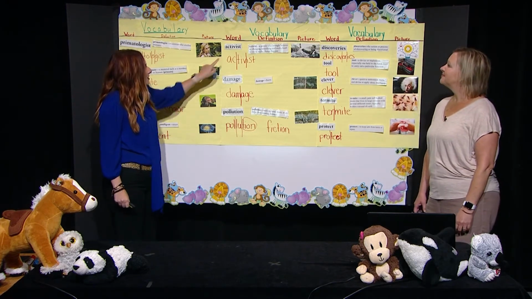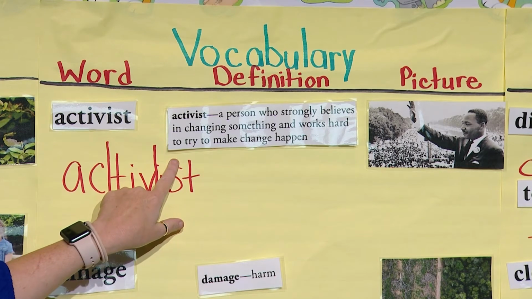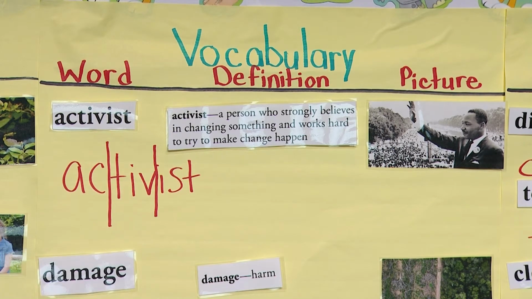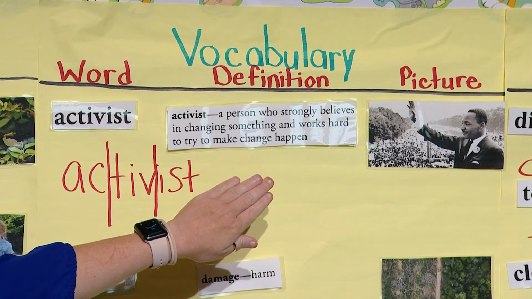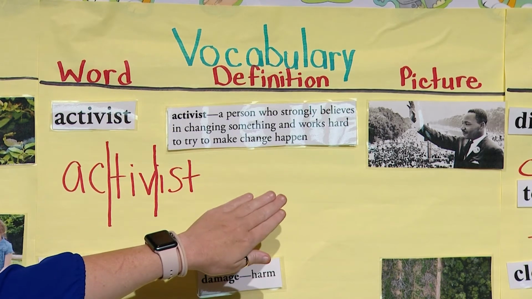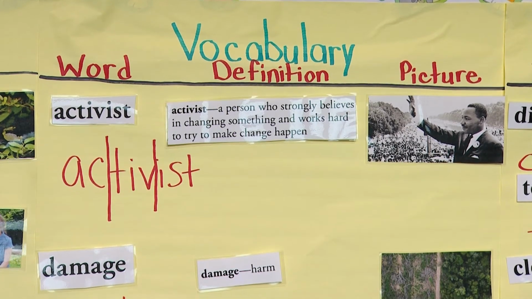All right, our next word is activist. Let's say that word, boys and girls. Activist. Good. An activist is a person who strongly believes in changing something and works hard to try to make change happen. And in our picture, we see Dr. Martin Luther King at his famous speech. He was a great activist.